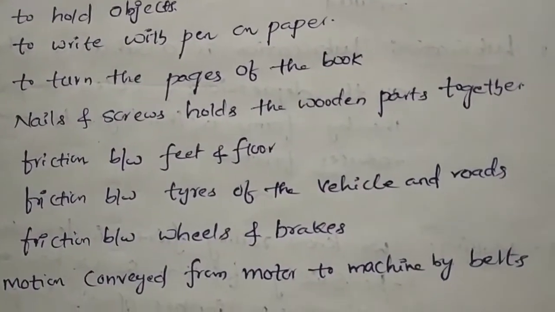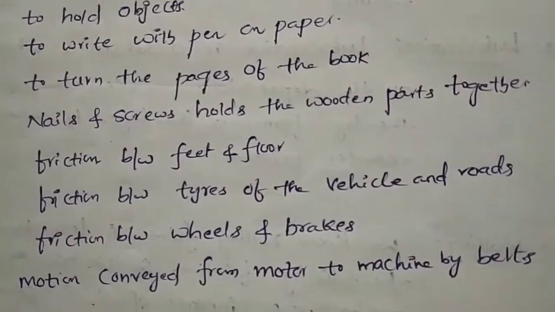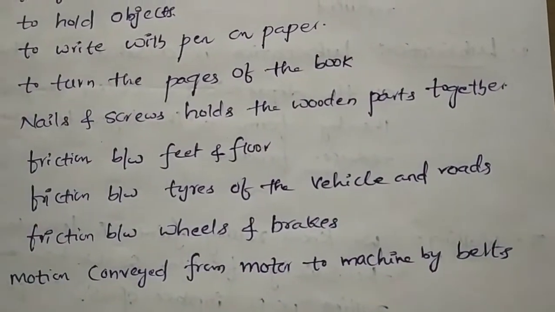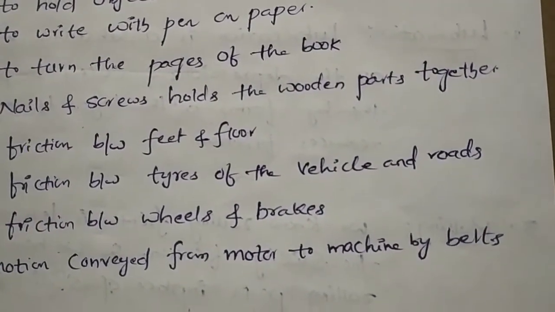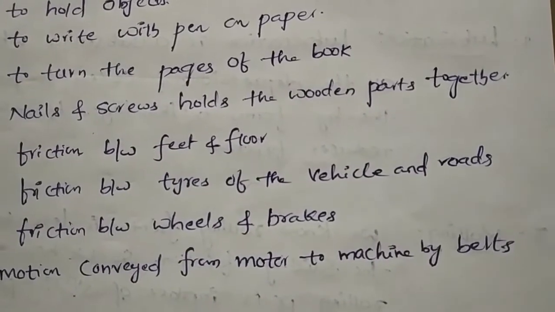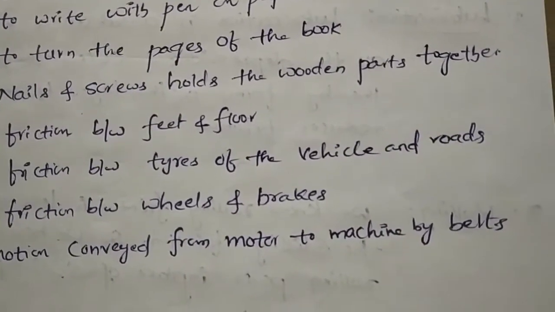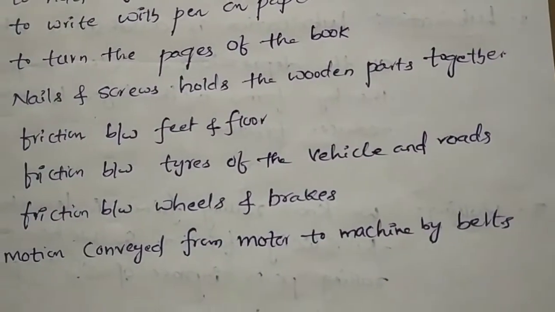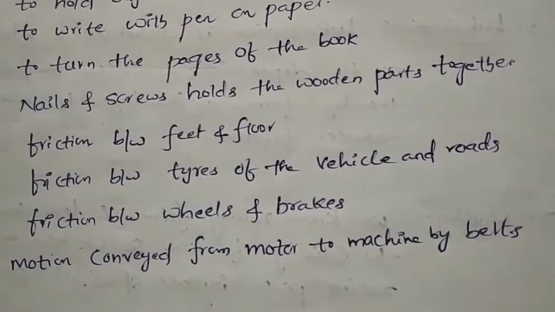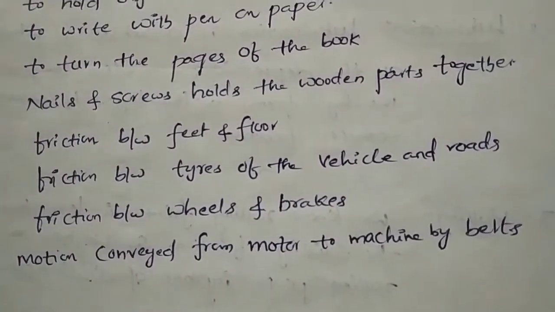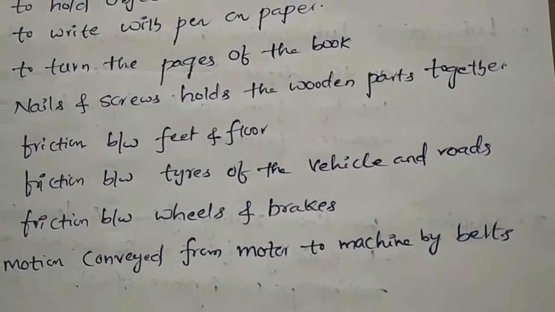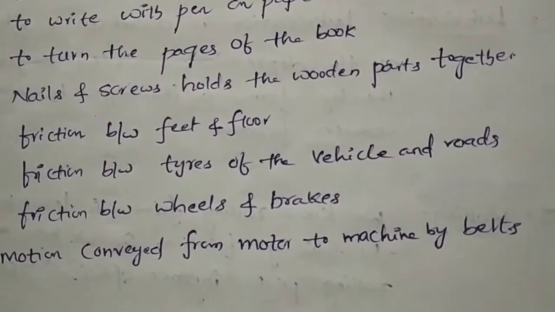Nowadays the tires of vehicles have a larger size and keep more grip. For example, take FZ or FS bikes. The back tires of these bikes are very large compared to other bikes. Then even if you apply a sudden brake, the bike won't skid. It will stop right there.